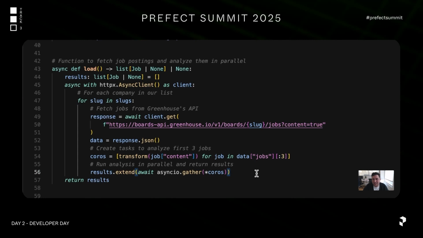And then what I'm going to do is create a coroutine out of all of these, and then I'm going to await all of them gathered together. The reason, of course, why I'm doing this is that when you're doing a lot of I/O, in and out, and you're calling out to an external API, you don't want these operations to work synchronously and block each other. And so here is really best practice code if I was trying to build this in almost pure Python without a lot of external dependencies. And of course, just one tricky thing here is, I'm only taking the first 3 jobs from each. This is because if I don't do this, this thing crashes right out of the box because I quickly exceed my rate limit.